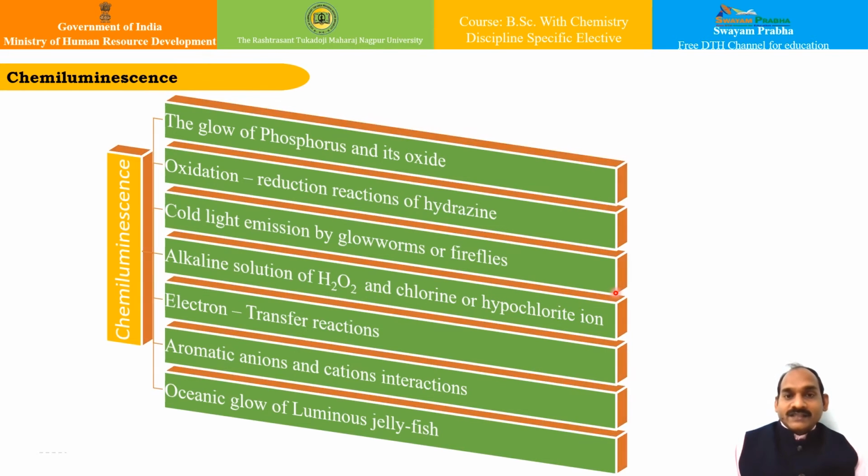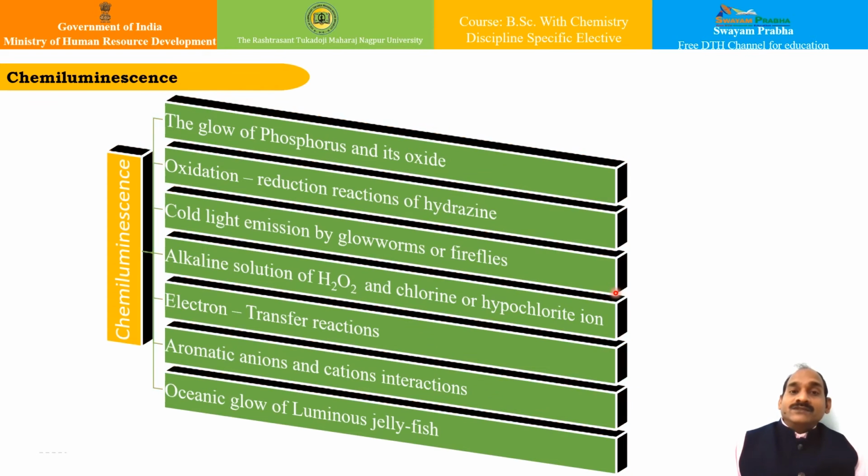The other example is electron transfer reactions, which are also carried out on this principle. Apart from that, the aromatic anions and cations generated during the electrolysis of large polycyclic hydrocarbons also give chemiluminescence.